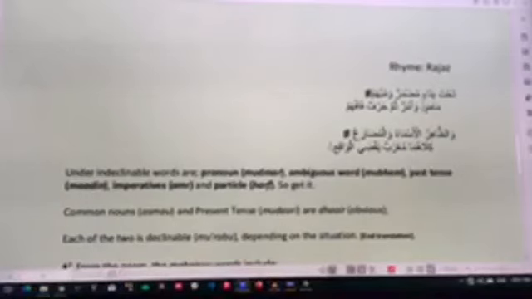So again, it's under apparent words, al asma'u, the general nouns, wal mudari and fi'l mudari, kilahuma mu'rabun, each of these two, each of the noun and fi'l mudari, they are declinable, meaning that they can change in a sentence. Yakudil wakim, however, they go with the situation of that context.